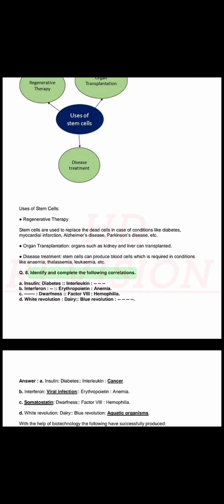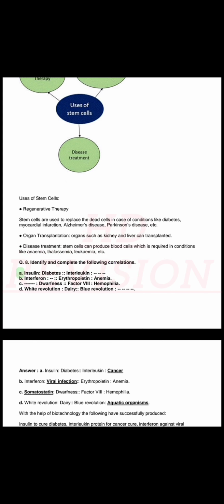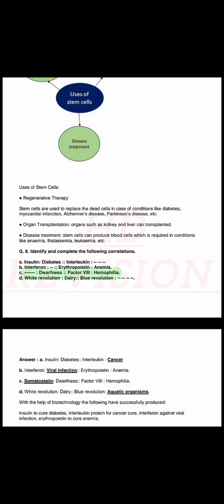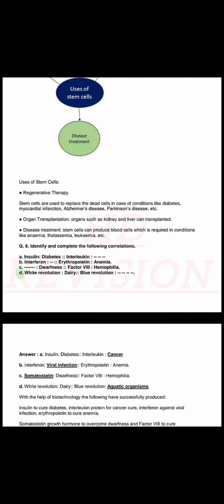Q. Identify and complete the following correlations. A. Insulin, diabetes, interleukin, B. Interferon, erythropoietin, anemia. C. Dwarfness, factor 8, hemophilia. D. White revolution, dairy, blue revolution.